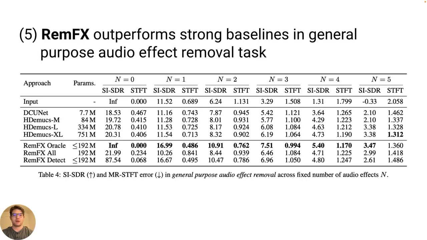We are now ready to evaluate our complete RemFX system on the full general-purpose audio effect removal task. We compared the performance of 4 monolithic models with 3 versions of our RemFX system. The monolithic models included DCUNet and 3 variants of Hybrid Demux models with different numbers of parameters. Meanwhile, RemFX Oracle is given the ground truth labels and ordering to select the appropriate effect-specific models, while RemFX All simply applies all effect-specific models in a random order for each example. RemFX Detect uses the detector to determine which effects to apply, and then applies them in a random order.